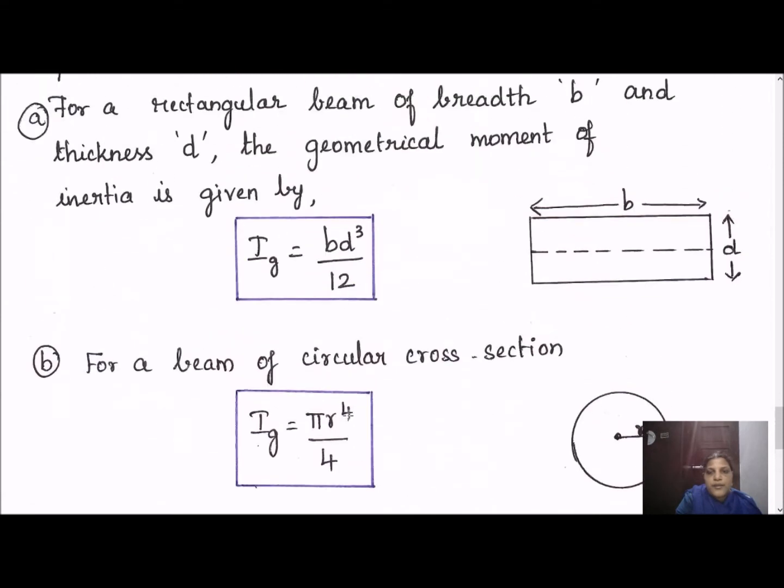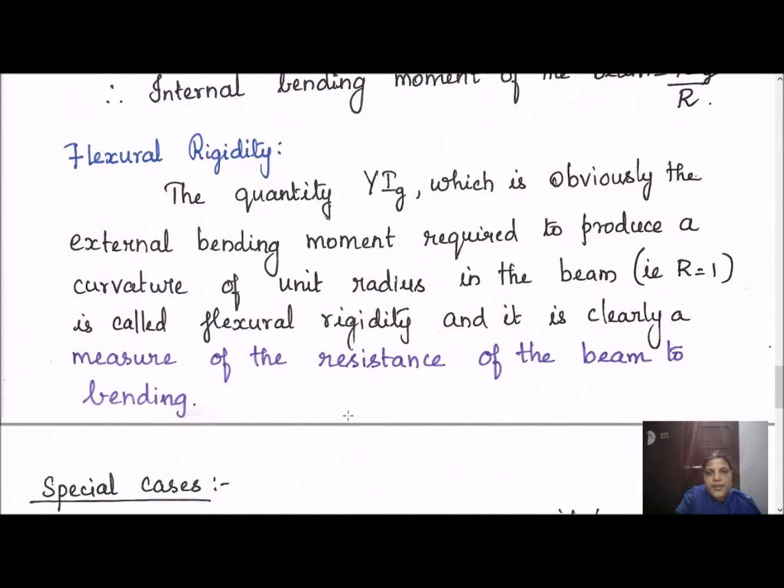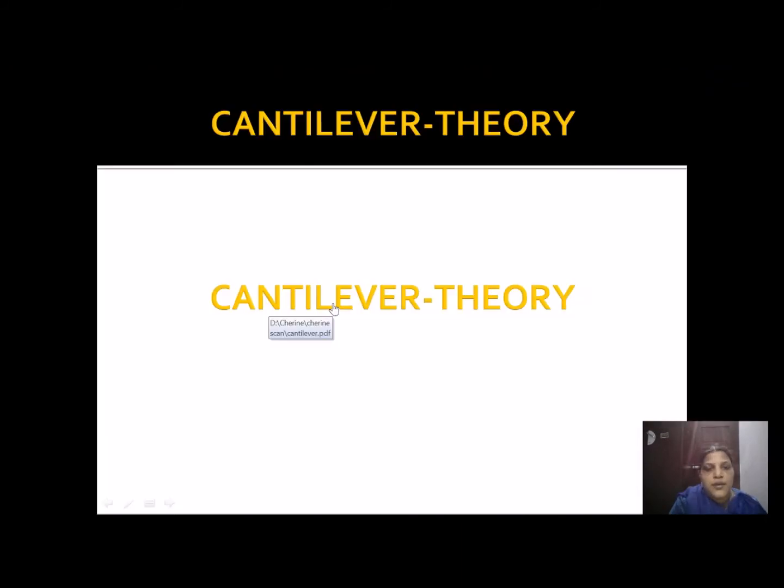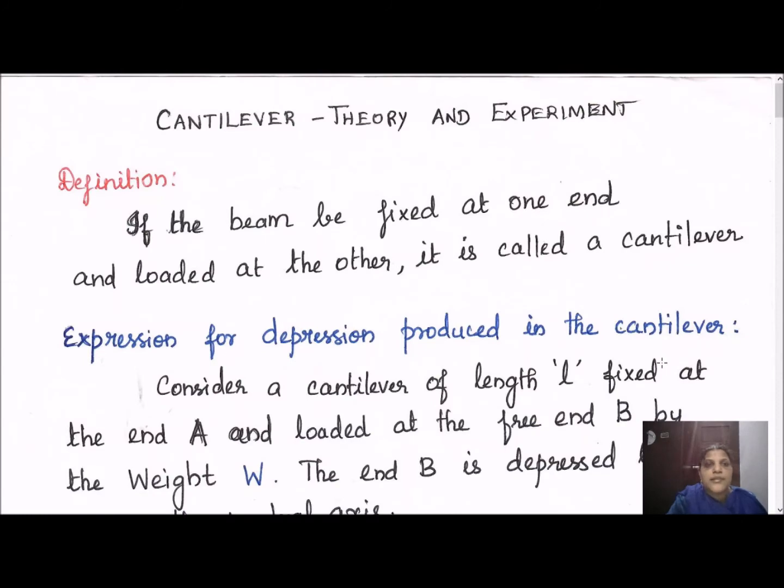So whenever we vary the shapes of the objects, the same shapes of the lamina, we can have different values for internal bending moment. Using the value for bending moment, we are going to study the calculation of Young's modulus by bending of beams. So first thing is the cantilever. What is the definition of a cantilever? It is actually a beam fixed at one of the ends and loaded at the free end. Such a type of beam is otherwise called a cantilever.